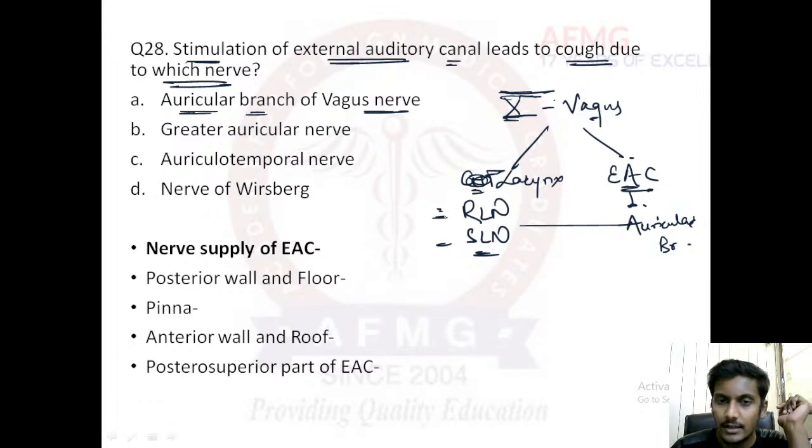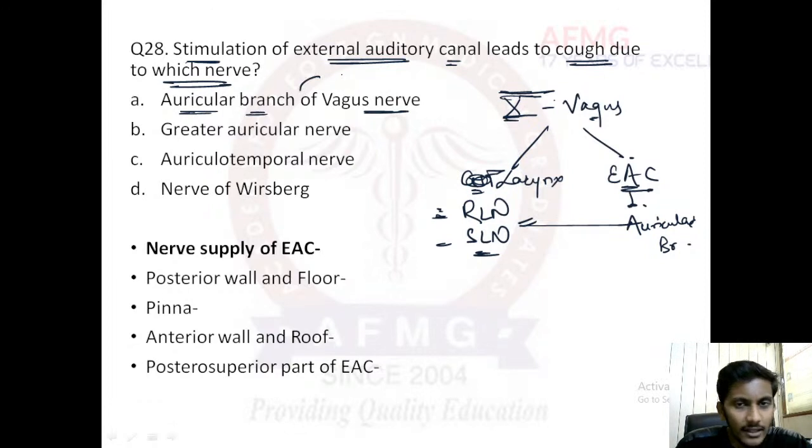So whenever you irritate the vagus nerve at any of its points, whether it is the external auditory canal, that will elicit the cough reflex, because at any point vagus is irritated, the other structures would also elicit a reflex, and therefore the RLN and SLN would also be stimulated, leading to a cough reflex production in the larynx. I hope this is fine.